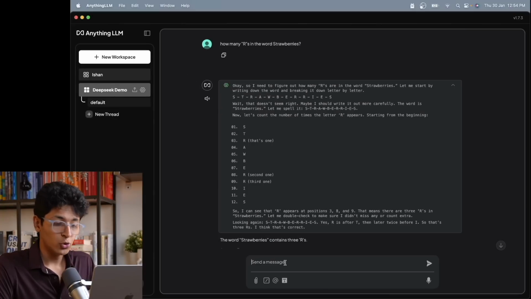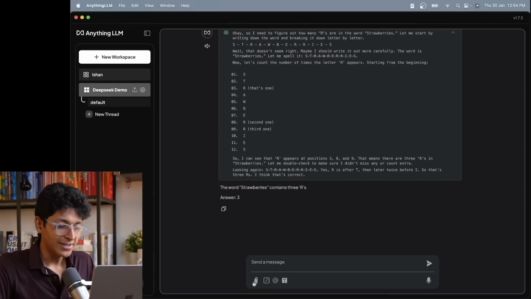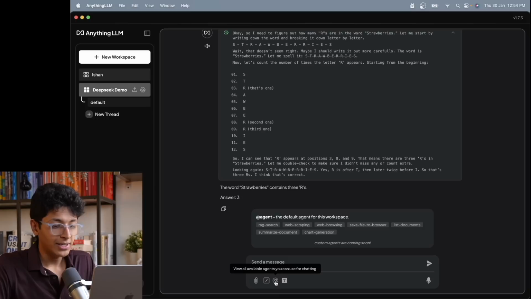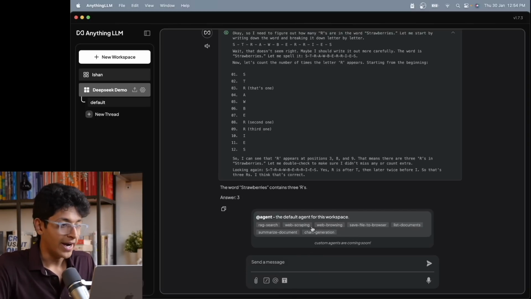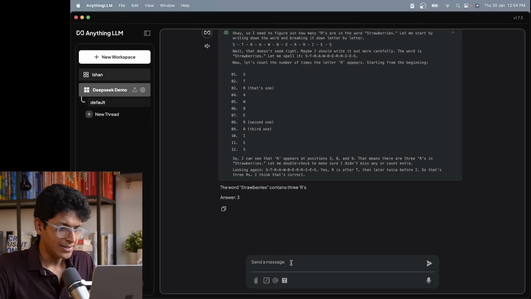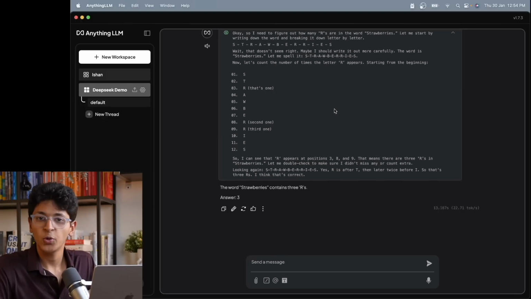The benefit with this over the terminal is that obviously it looks nicer, but also you can attach any file you might want and ask any question about that file to DeepSeek R1 using AnythingLLM. You can also use any of these agents that you have over here. Maybe you want to do some web scraping, or summarize some document. You can do all of that using AnythingLLM and accessing DeepSeek R1 through that. That's it. This is how you use DeepSeek locally on your computer.